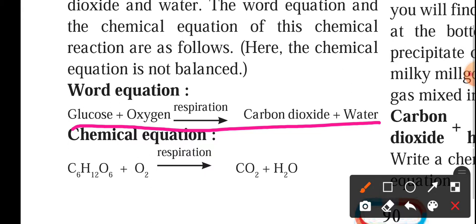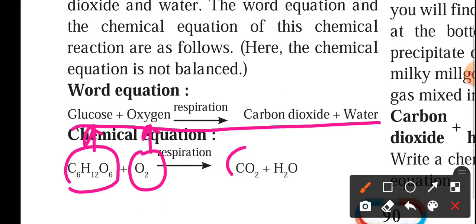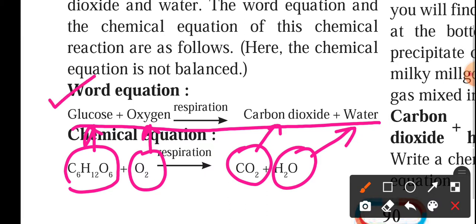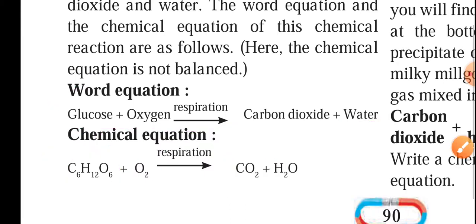So here, this one is glucose, oxygen, carbon dioxide and water. This is a word equation and this one is a chemical equation. If you remember, I was saying that if we write the formulas, it is called a chemical reaction or equation. Why do we call it an equation? Because both the sides are balanced. The reactant side and the product side are equal in terms of the atoms of individual elements.